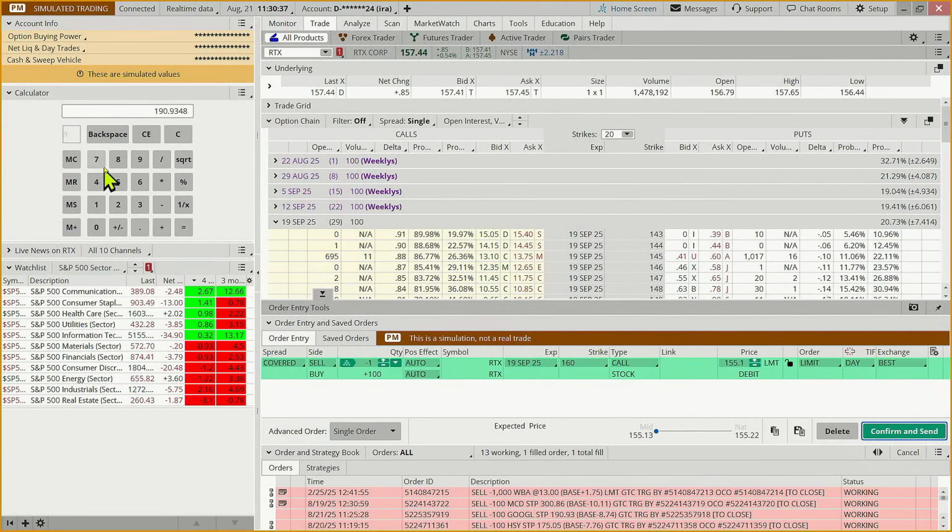So that would be $4.87, almost $5. Well, $4.90. And if I divide that by the 155.10, that's about a 3.1% potential return. Or if you're saying, just show me the money, well, you're making about $500.